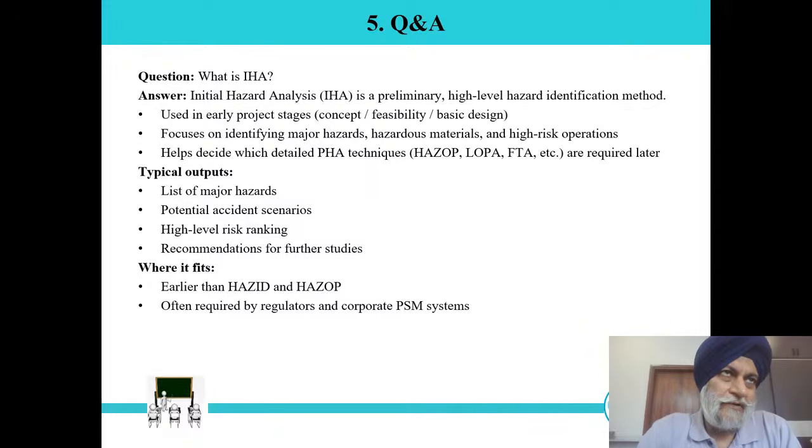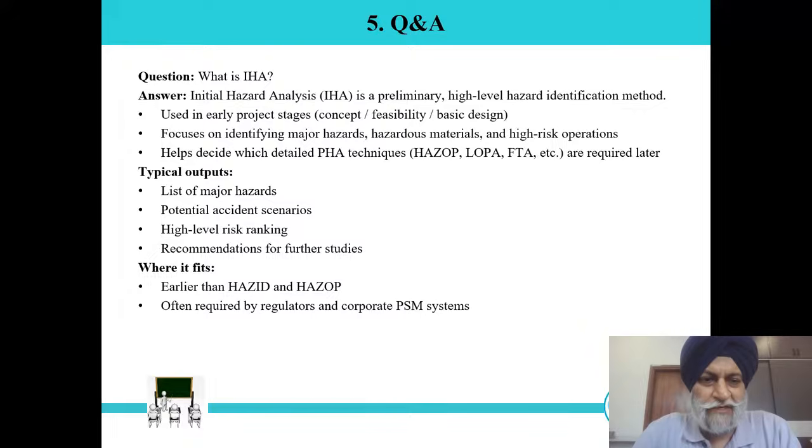Are flammable chemicals there or not? Are radiation hazards there or not? What are the types of hazards in the project? Is an explosion hazard possible or not? All this we have to identify through initial hazard analysis. It helps decide which detailed PHA techniques are required in a later stage. Of course, if it is a process, then HAZOP is a must. LOPA may be required based on the reliability and severity of the project, FTA, etc.